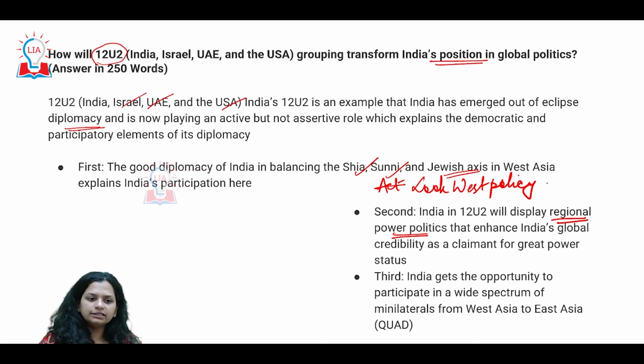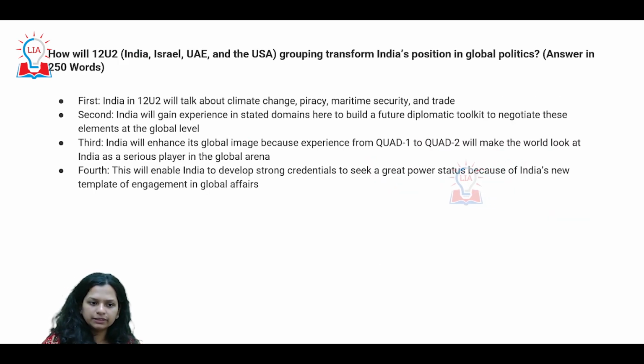So this particular presence, a grouping like this, and India's presence in this grouping just shows that it will really be able to have a good influence in this particular region as far as regional politics is concerned. All right. India can get the opportunity to participate in a lot of forums like the Quadrilateral Alliance, and get involved in the issues in East Asia as well as West Asia.